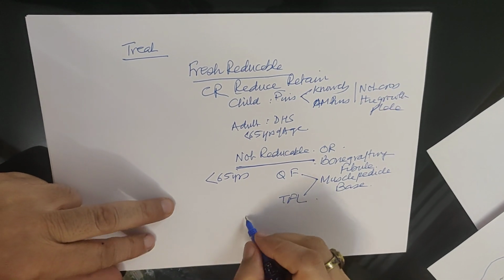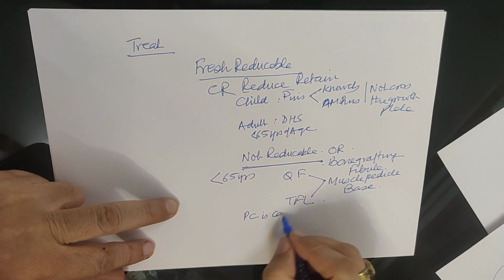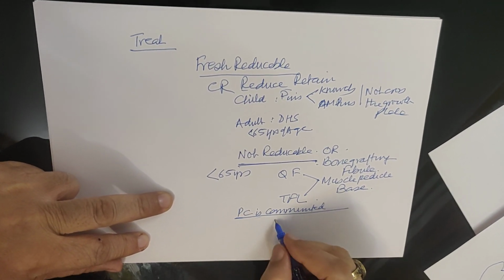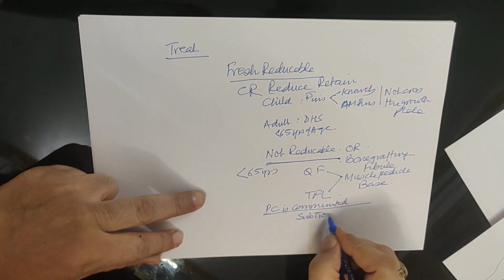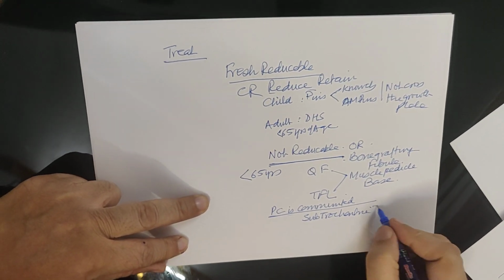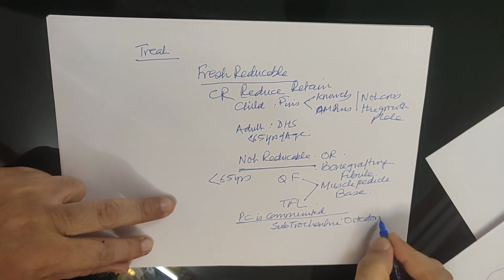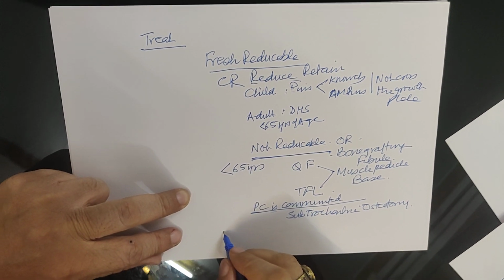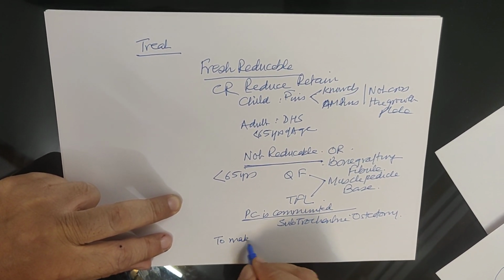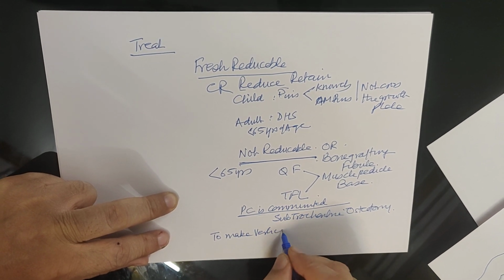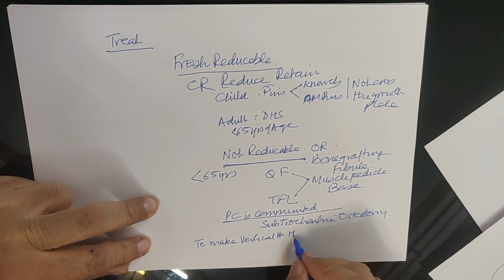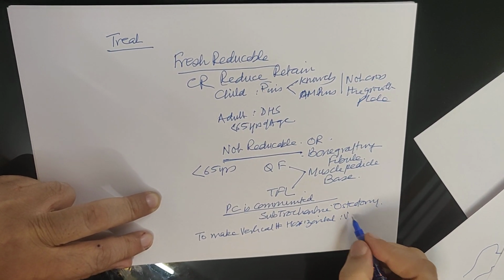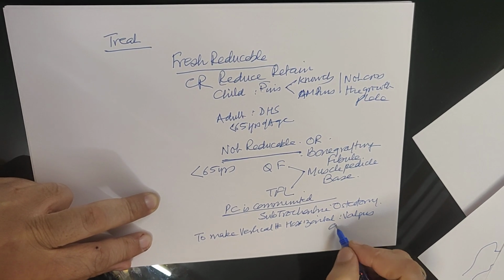An alternative, if the posterior cortex is comminuted, is a subtrochanteric osteotomy, which can make a vertical fracture horizontal by valgus angulation.